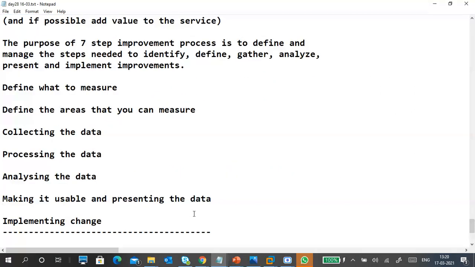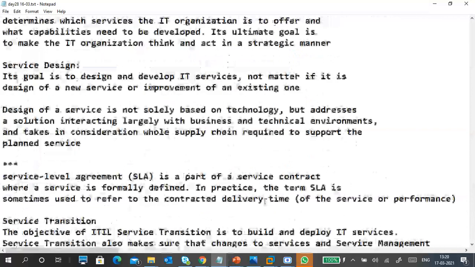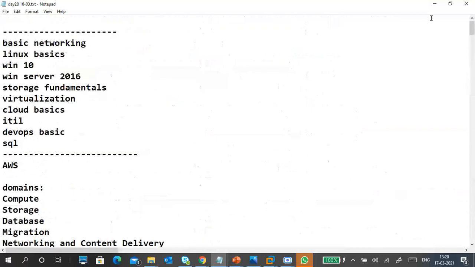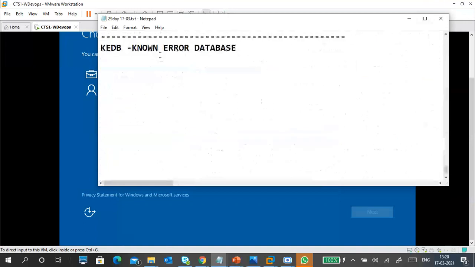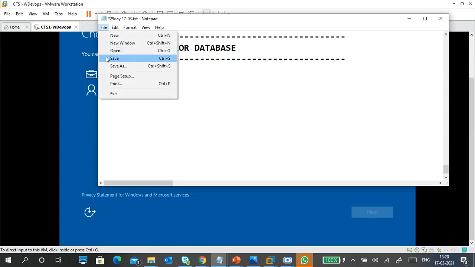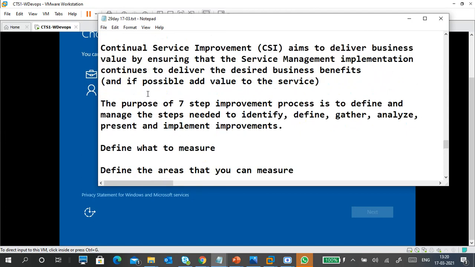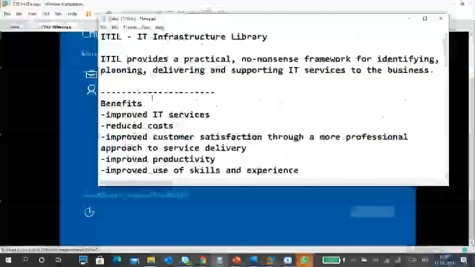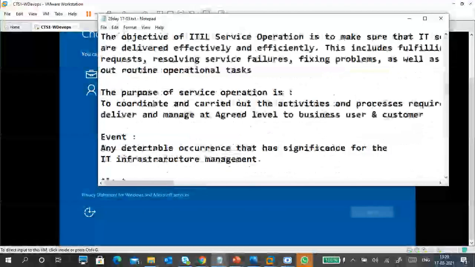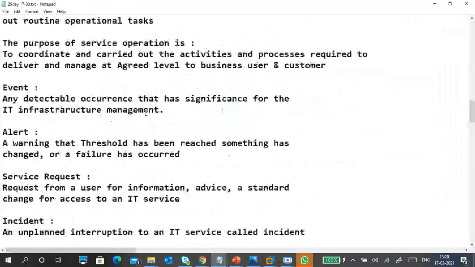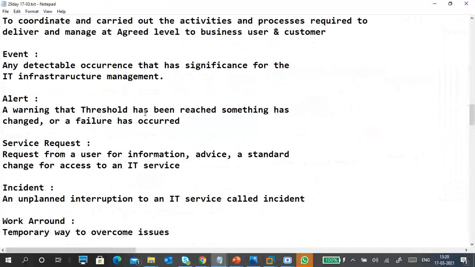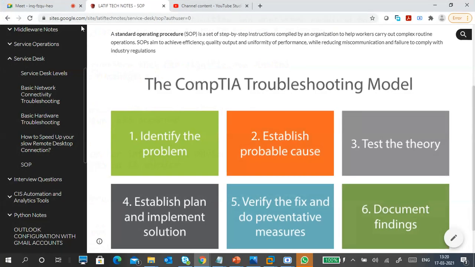I will share the notes of yesterday and today. Yesterday's notes I already shared. I'm already installing a new virtual machine for the next part. This is completely ITIL related, so keep this one and read it. Good. Only one last point I want to tell. I will select one.